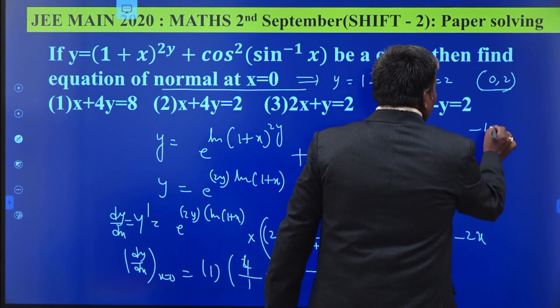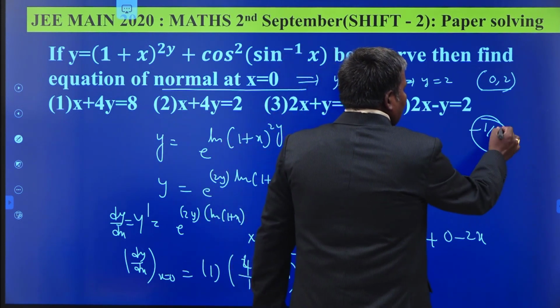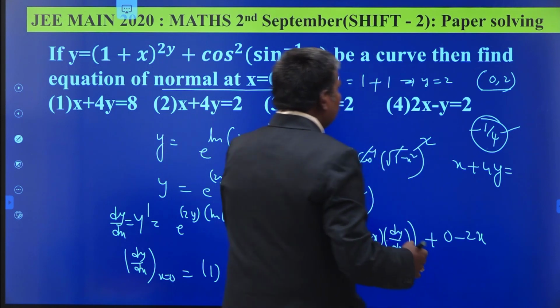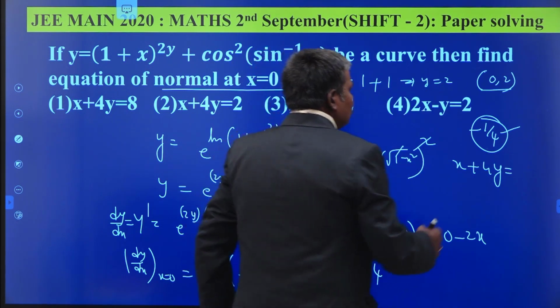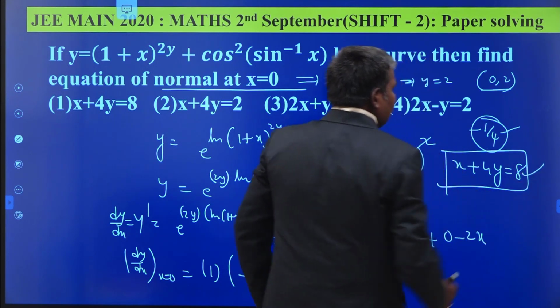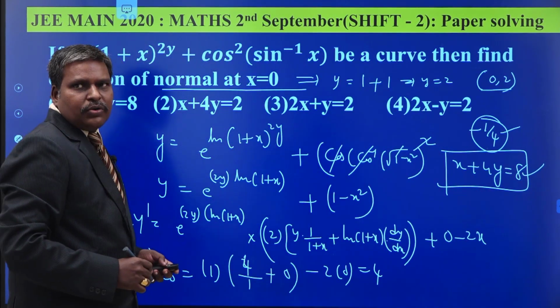What is your slope of normal? Minus 1 by 4. So the equation of line having slope minus 1 by 4 is what? x plus 4y is equal to, you have to substitute 0 comma 2: 0 plus 4 2s are 8. x plus 4y is equal to 8 is your answer. Okay, so in this manner you have to differentiate.